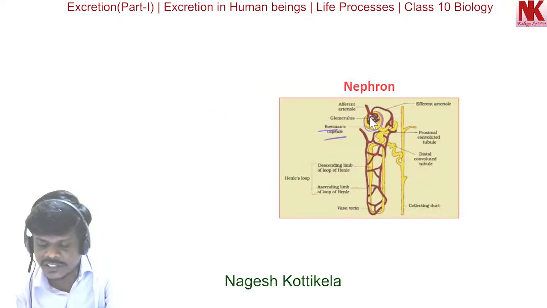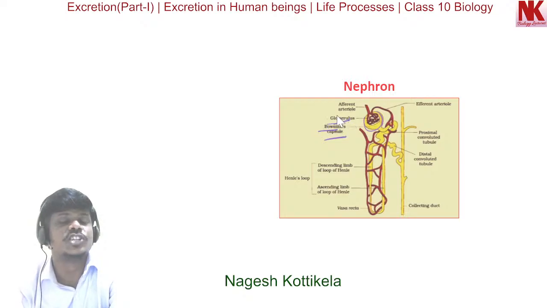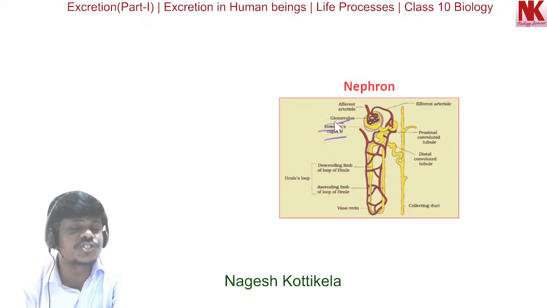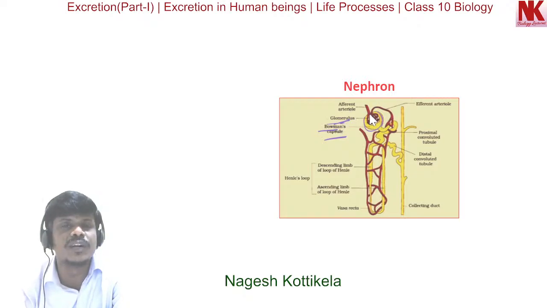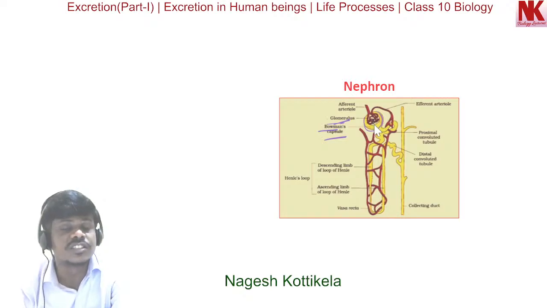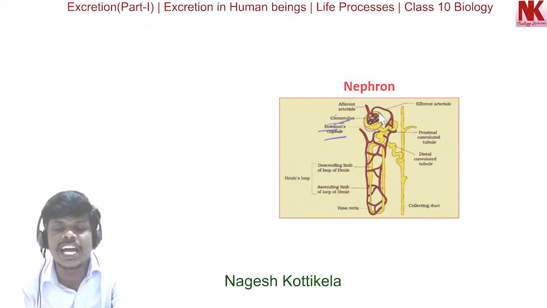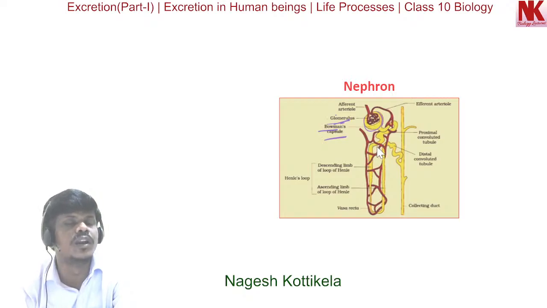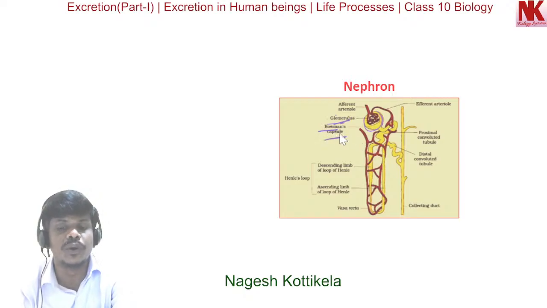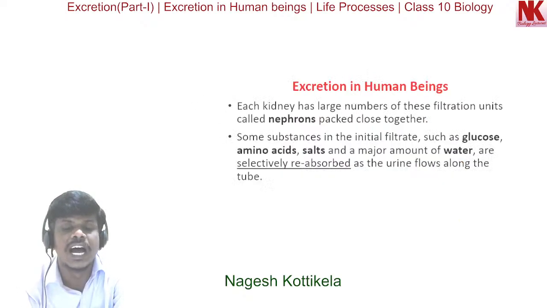You can see this is a capillary cluster, and this is what we call glomerulus. It is a tuft of capillaries. This glomerulus is associated with a cup-like structure called Bowman's capsule. This is one of the very important aspects. This tuft of capillaries is called glomerulus, and this cup-like structure of the tubule is called Bowman's capsule. So this is about the association between glomerulus and Bowman's capsule.